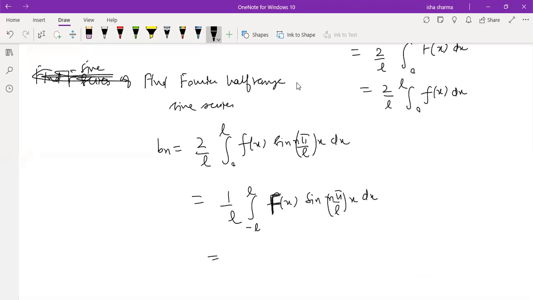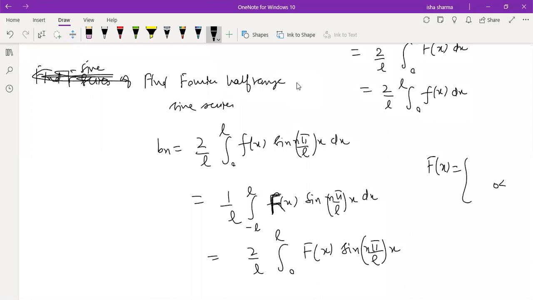But when we use the property that capital Fx is an odd function, so odd into odd becomes even. So this will be 2 by L, 0 to L, capital Fx first, and then we know the way capital Fx is defined. How have we defined capital Fx? From 0 to L, it takes the same function value, which is the original one, and from minus L to L, it takes some other value. So that other value we don't need actually.